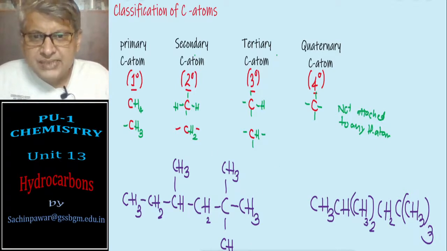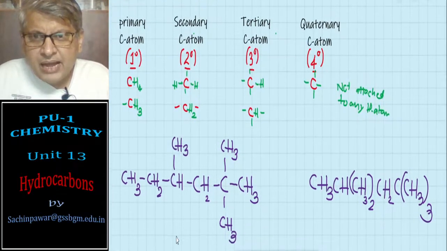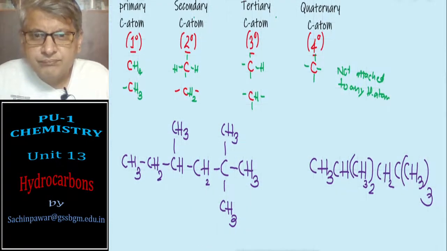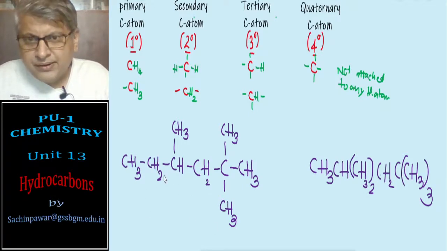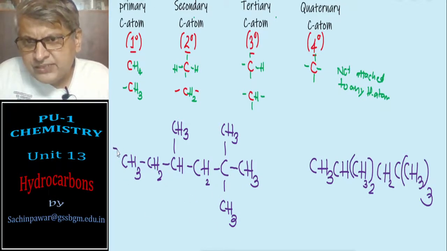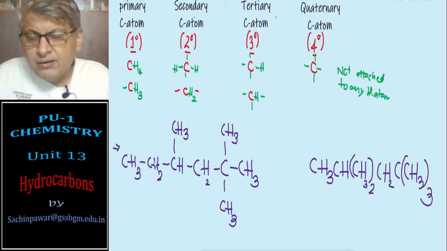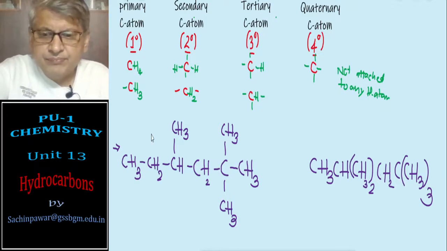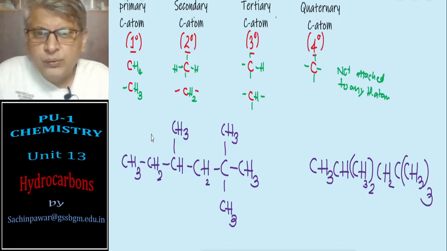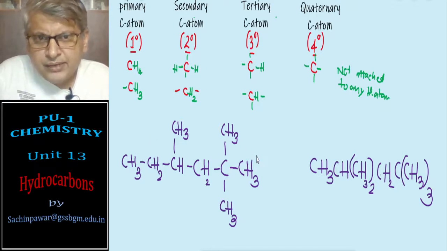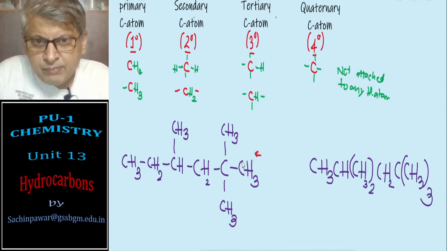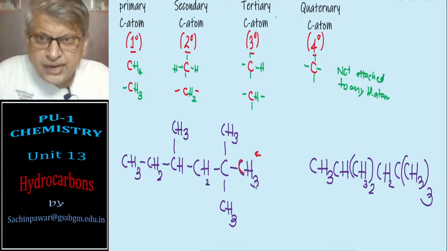Just to give an example here. Nomenclature you have already learnt about, so I'm not interested in nomenclature. We'll start from the left side. Now just see this carbon atom. This carbon atom is attached to 3 hydrogens, therefore it is a primary carbon.